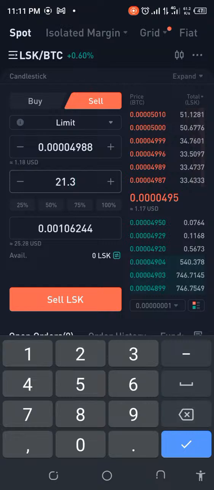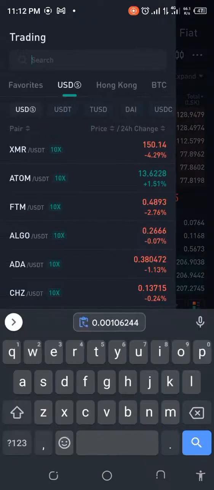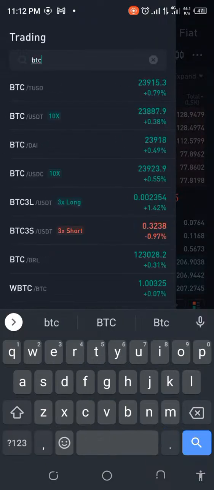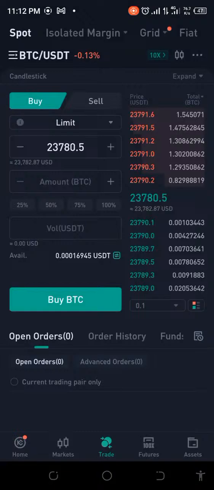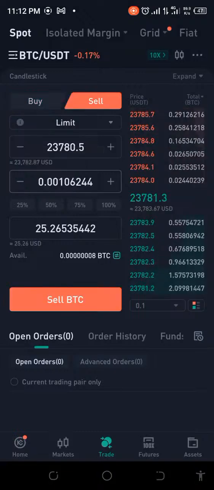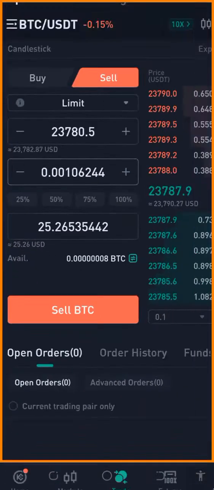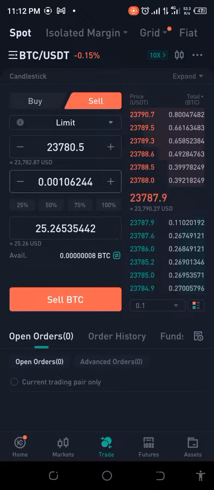Now, would I make a profit? It's very possible, because if I copy this, don't forget there will also be transfer fees. If I cut that and I go to BTC/USDT and I try to sell it off, you can see that right here it will be 25.26. But don't forget, I'm still going to send this back. I'm going to transfer this to TRX and send it back. So all of these things are what eat into the profits.